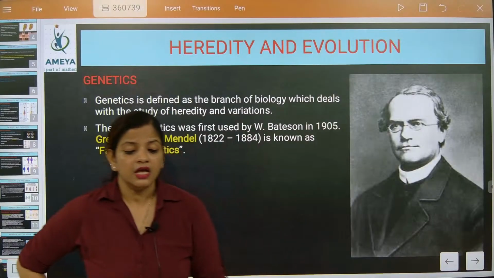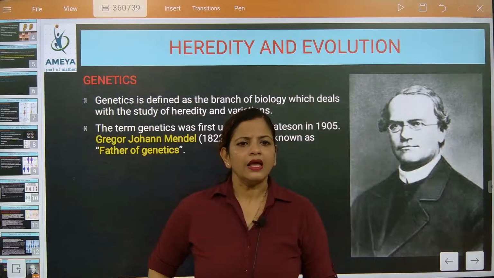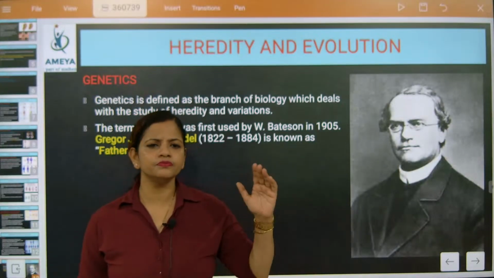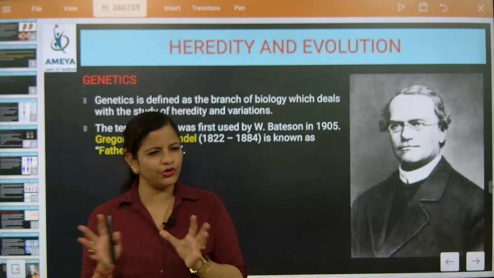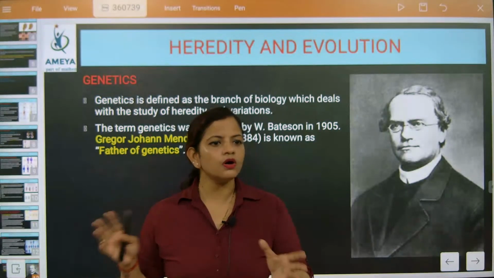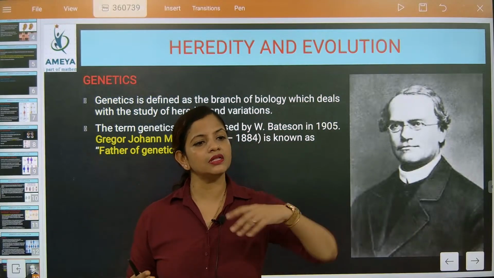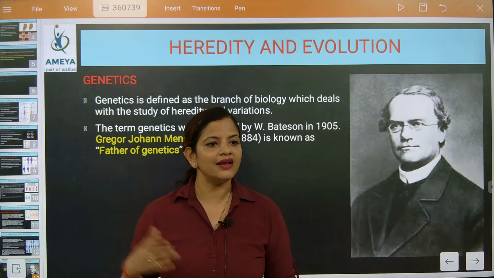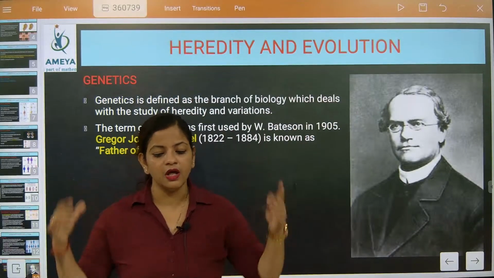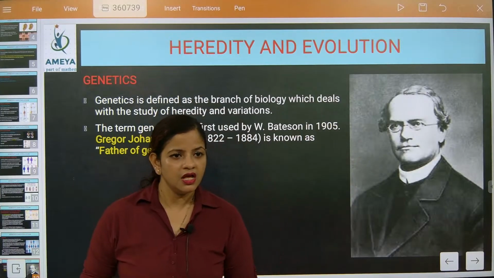So, genetics is defined as the branch of biology. See, understand one thing. In the 70s and 80s, one very big curiosity was there. You might have heard the word Frankenstein, correct? First, curiosity arises. Many people ask one question to themselves first rather than asking outside. The body design, the structure of a human, has always generated a curiosity: we are the same type of population, yet there is variation.